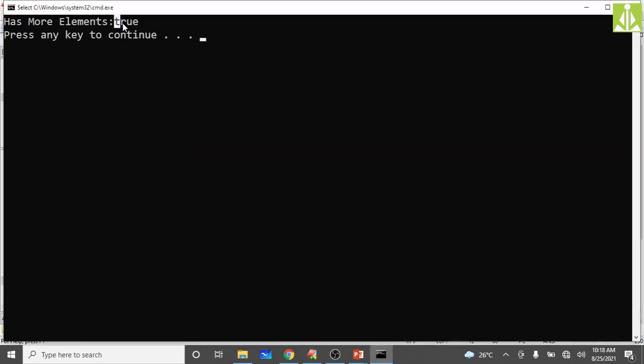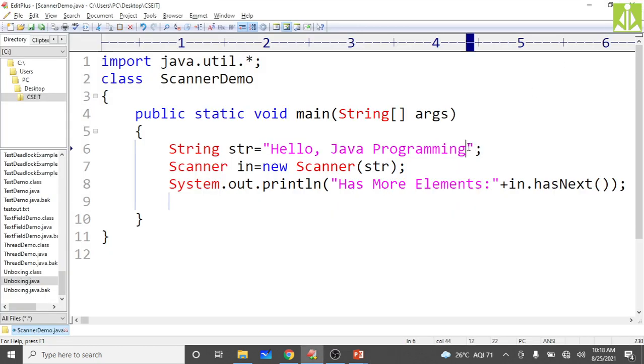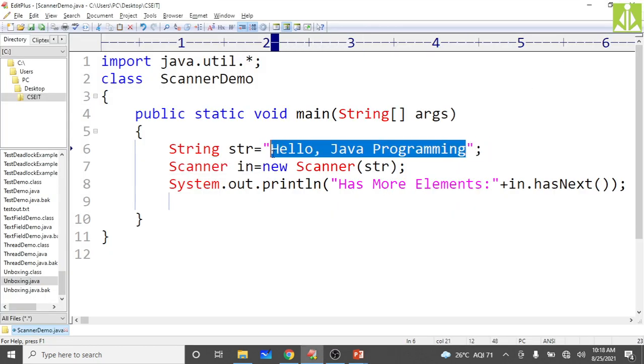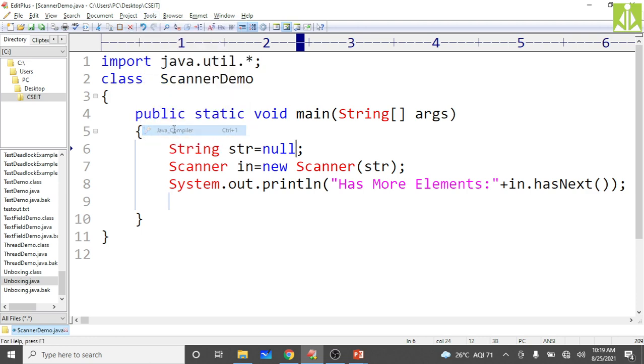As you can see, it is saying true, so that means it has more elements. So if I remove this entire thing and put an empty string, how to give an empty string? Simply put null into that string. So now what will happen? It should give false, right? So we will check whether it gives false or something else.